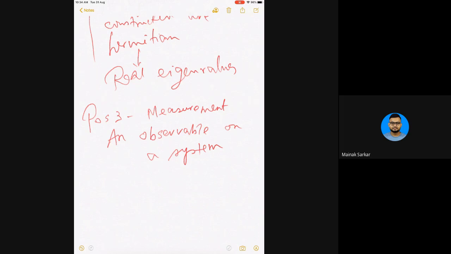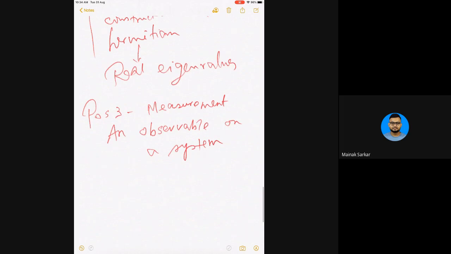I want to make a measurement of an observable, let's say momentum, angular momentum, and so on. How do I do that? Remember, in postulates 1 and 2, I have told you what a system is, how I define a system, and how I define an observable. These two things I have told you. Now the question is, how can I put them together to make a measurement of an observable? That's the question we are asking. Is it clear?